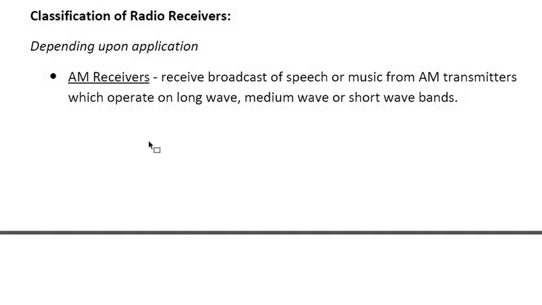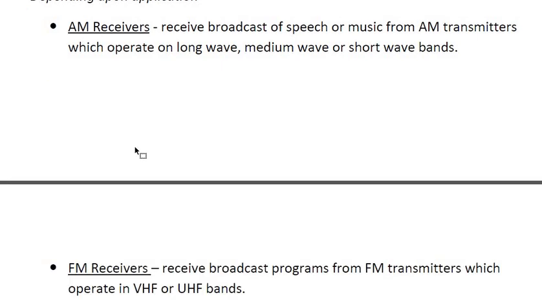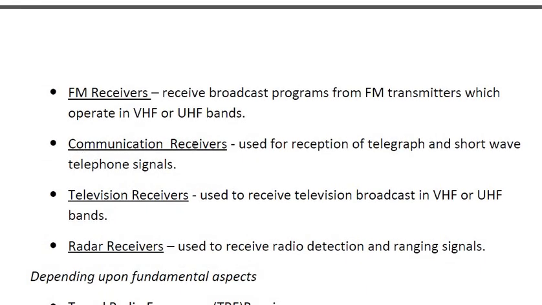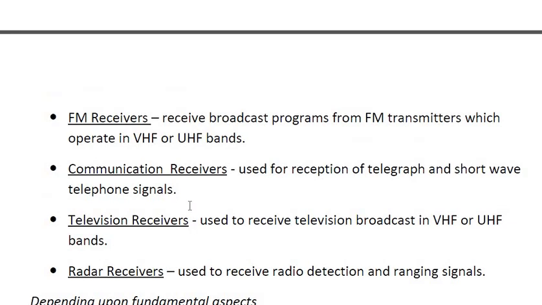As I have said, depending upon the application we are going to prepare, the receivers have been classified into AM receivers, then FM receivers, then communication receivers for reception of telegraph, shortwave signals or telephone signals. Then we have television receivers for VHF and UHF bands. The last one is radar receivers, which are used to receive radio detection and ranging signals. So depending upon the applications, we have categorized receivers into 5 different types.